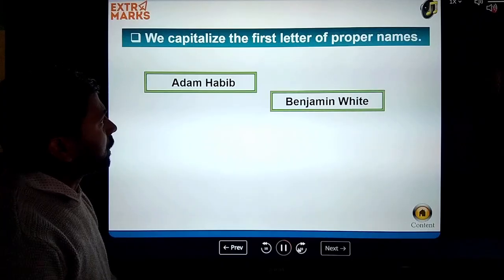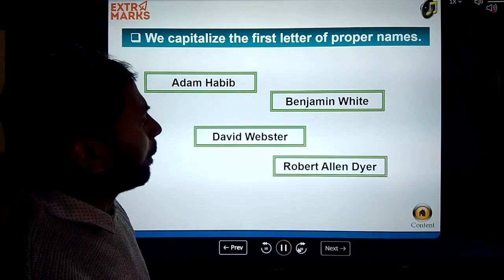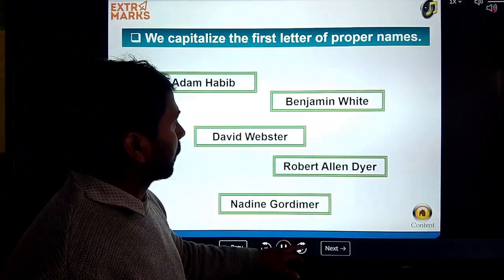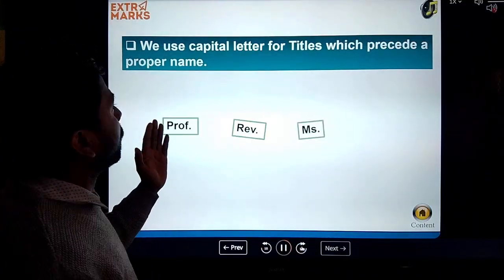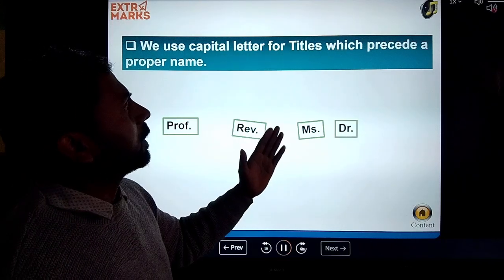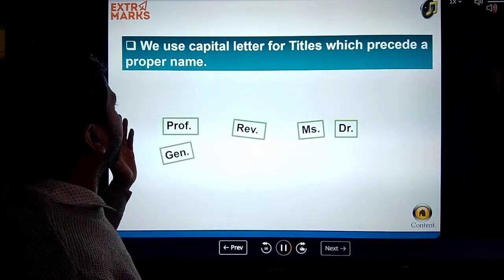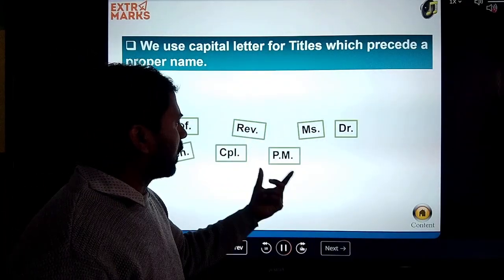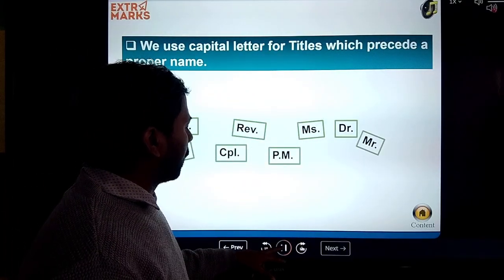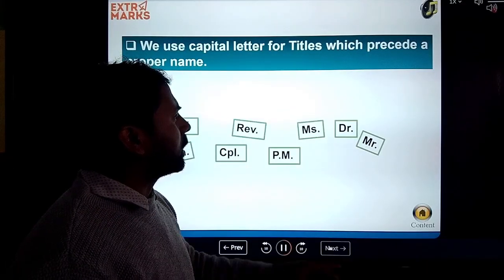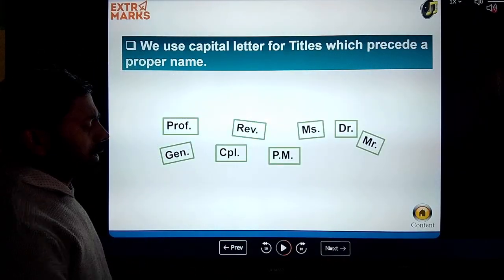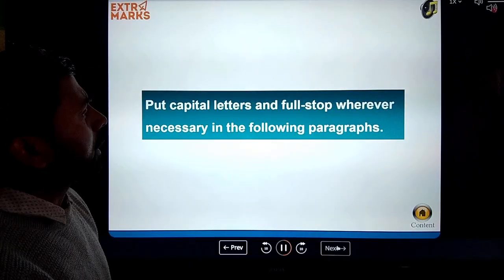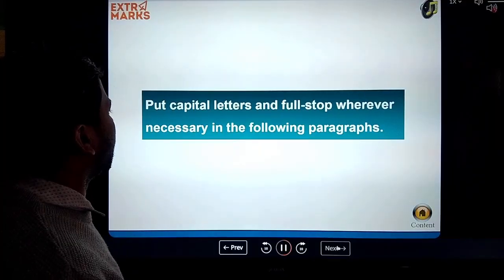Okay, we capitalize the first letter of proper names. Okay, and we use capital letters for titles which precede a proper name, like this: Professor, Mrs., Doctor, etc. With these words, we also capitalize the words. Okay, put the capital letters and full stops wherever necessary.